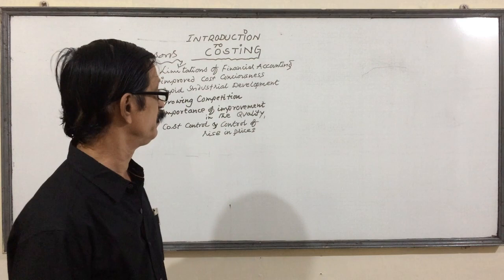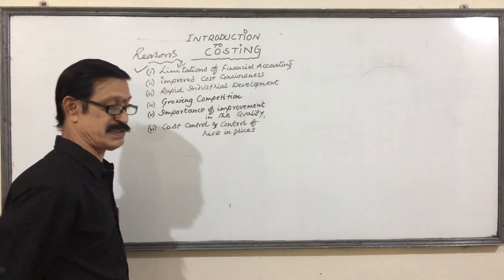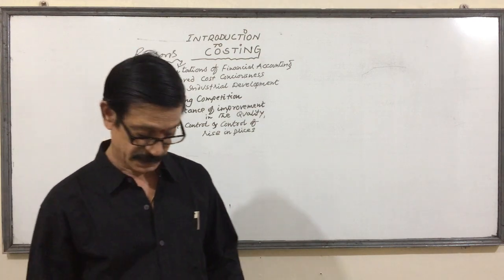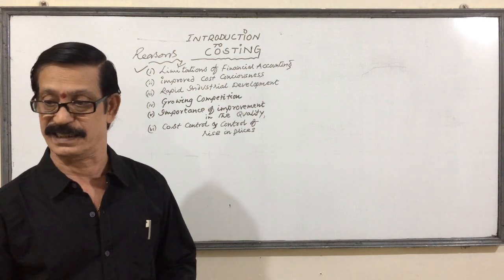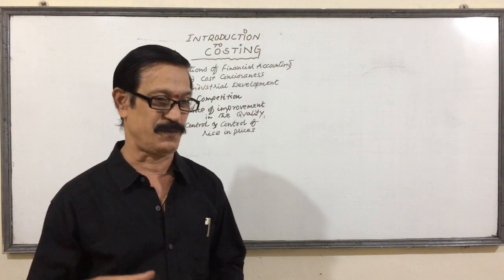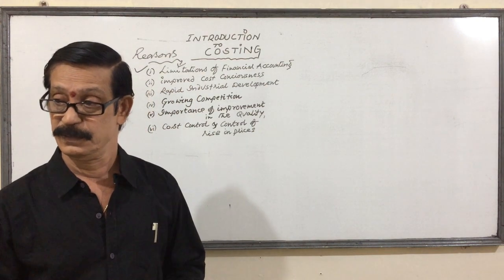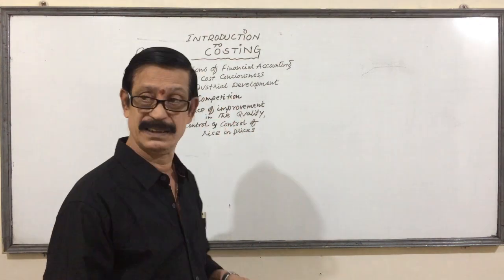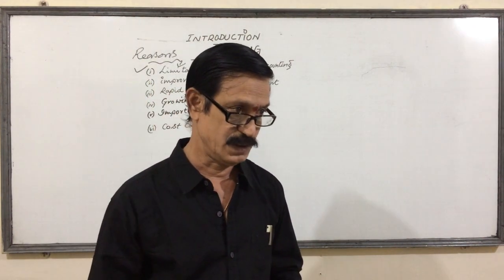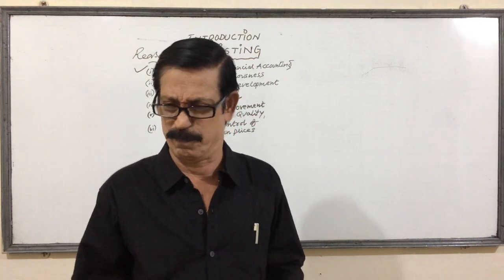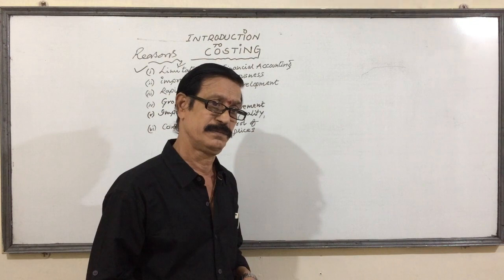Dear students, I have already explained the limitations of financial accountancy. Now I am going through the other factors and reasons which influenced and forced the birth and growth of cost accounting. What are they? Cost consciousness, cost effectiveness, quality consciousness or importance of quality of product, competition in the global market.